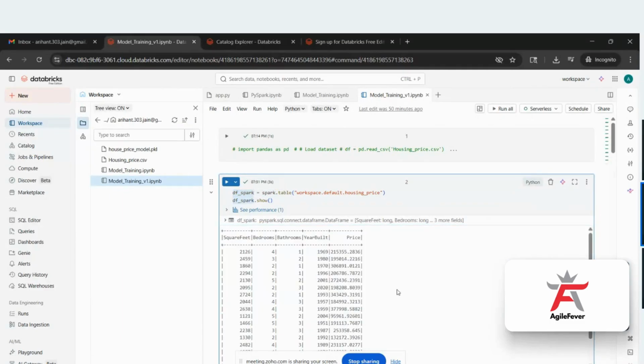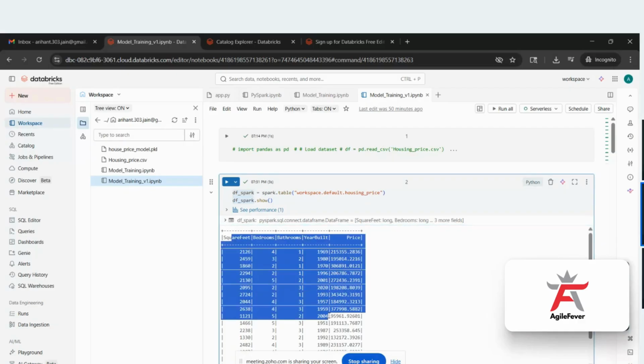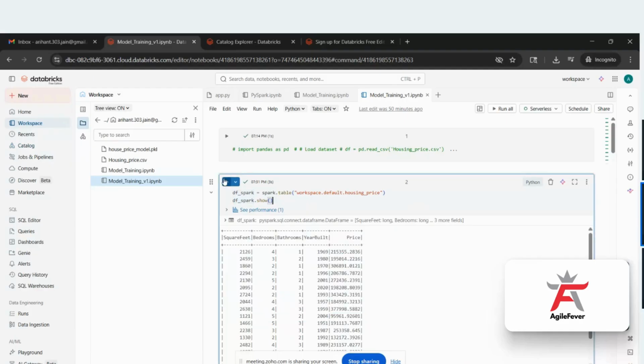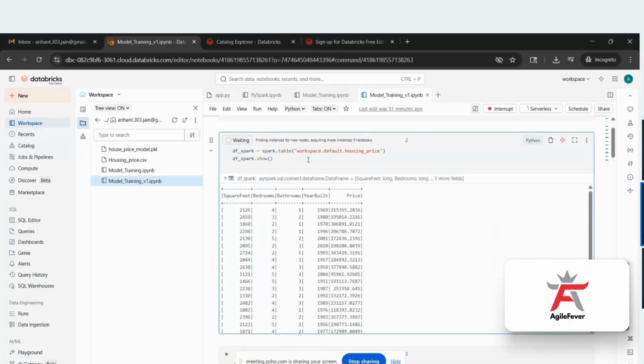The data set which I was having in the Excel format, I have imported it here, and I have stored it into the catalog also, in the folder. When you click on run, it will start running it. See, it will start running it.